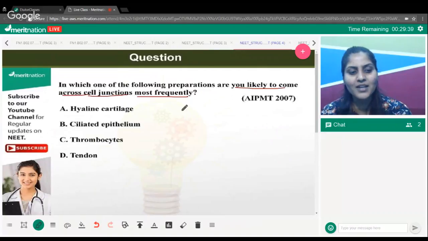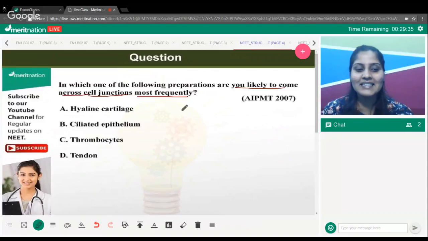So when you are going to read about ciliated epithelium, you will find that ciliated epithelium is present in the cell junctions. So that's right, that's correct. A guess I've gotten from Varsha.